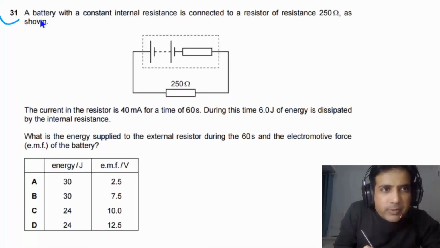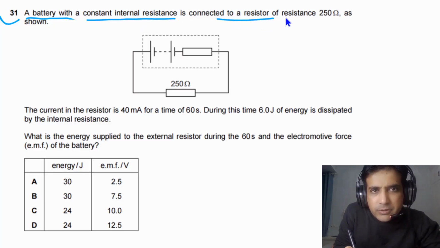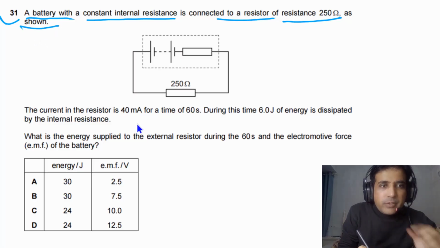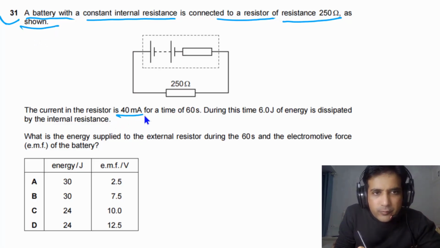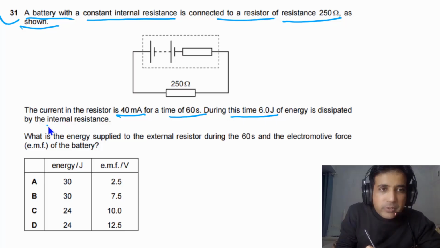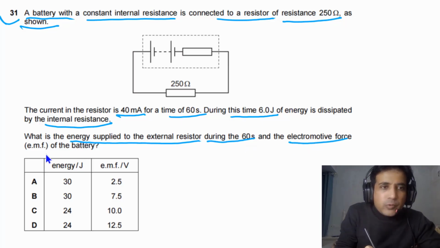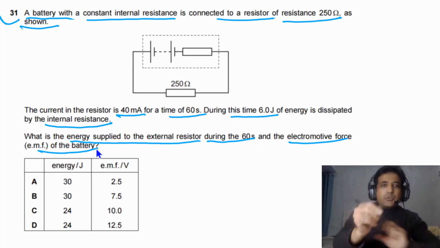For question number 31, it is given to us that a battery with a constant internal resistance is connected to a resistor of resistance 250 ohms as shown in the figure. The current in the resistor is 40 milliamps for a time of 60 seconds. During this time, 6.0 joule of energy is dissipated by the internal resistance. What is the energy supplied to the external resistor during the 60 seconds, and the electromotive force of the battery?